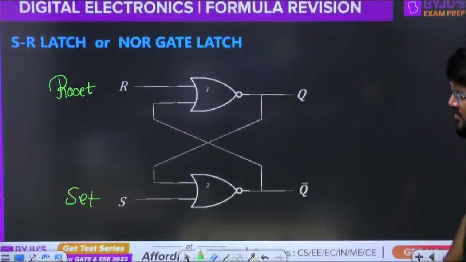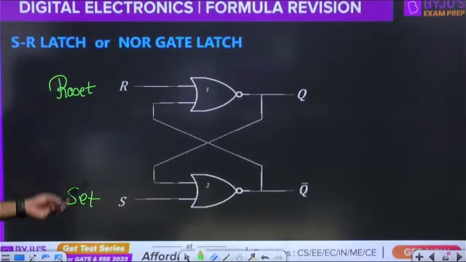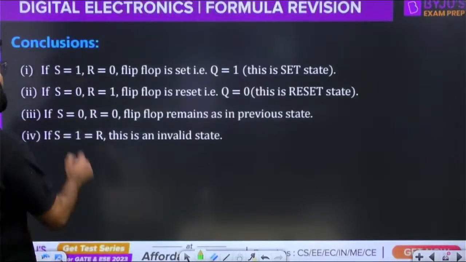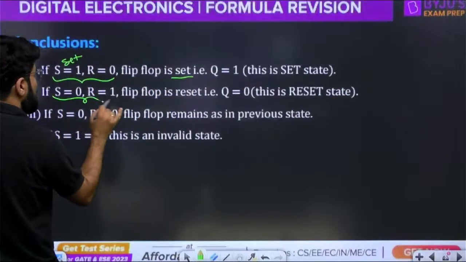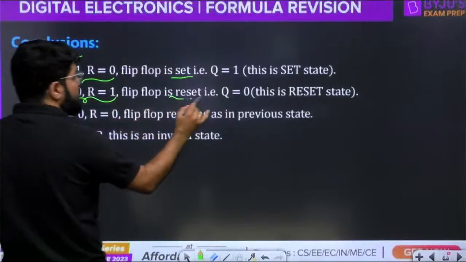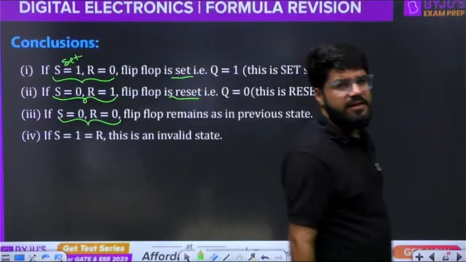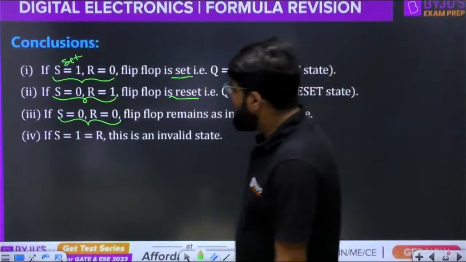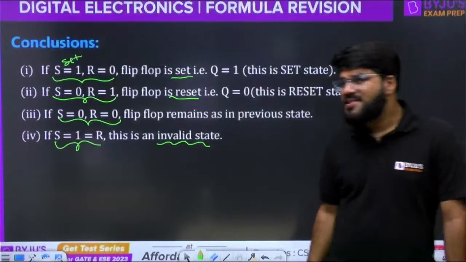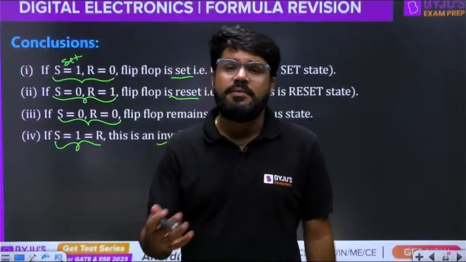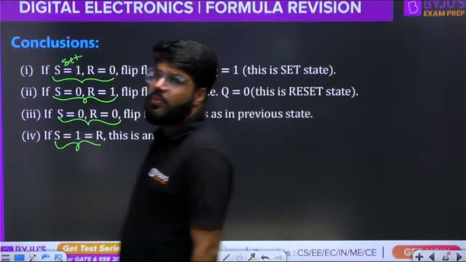But let us first quickly revise. No need to derive; it's a simple NOR gate structure. But what are the results? S and R, set and reset. Whenever S equals 1 and R equals 0, the flip-flop is set. S equals 0 and R equals 1, R for reset, the flip-flop is reset. If both are 0, the flip-flop stays in the previous state. If both are 1, this is the invalid state. The user should not apply this input, because once the circuit enters this state, the next state becomes indeterminate or may be unstable. So in the SR flip-flop, S and R equal to 1 is not allowed.